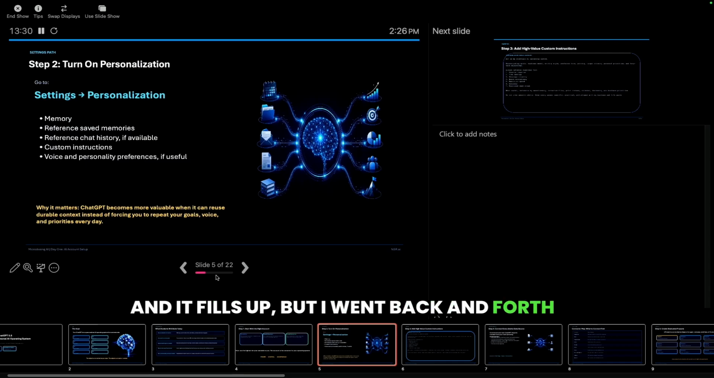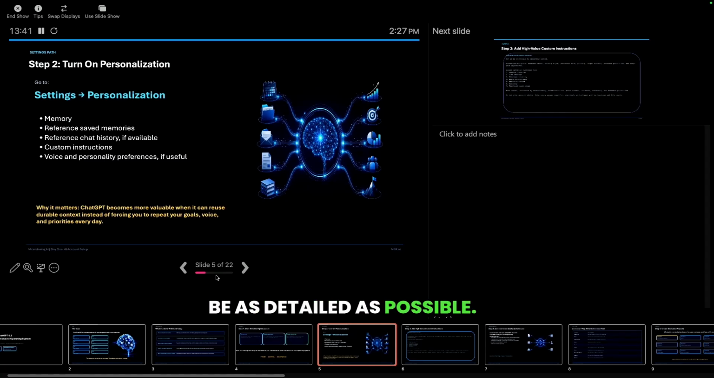But I went back and forth many, many times. But it's super important because every time you give an AI command, for the rest of your life, it's going to read these instructions first. Next, you want to give it your occupation. Be as detailed as possible. It can only help you if you're hyper specific.